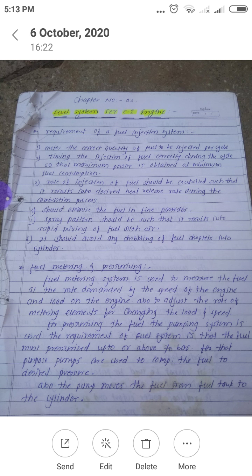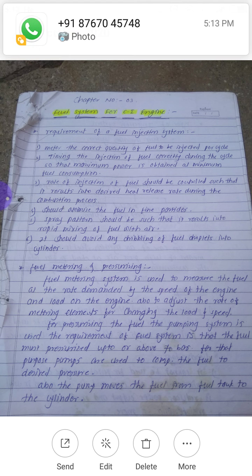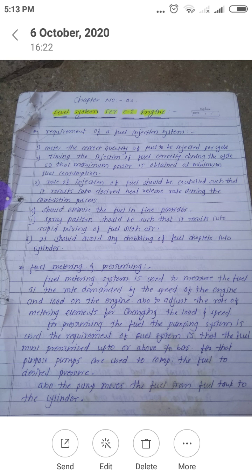When is it possible for fuel to be inserted inside the engine cylinder? Only when the injection pressure is more than the cylinder pressure, then and only then is the fuel injected inside the engine cylinder. So for that purpose we have to pressurize the fuel with the help of a pressure pump, and measure the accurate quantity of fuel with the help of a metering system.